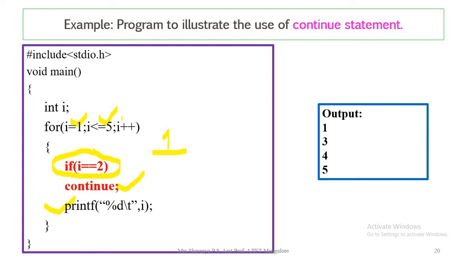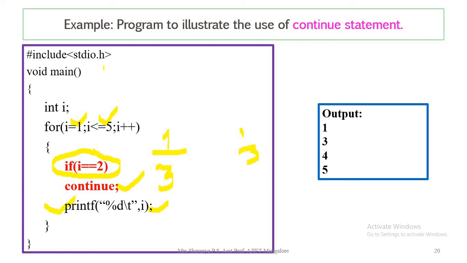The control will come back and increment the i value. Now the i value becomes 3. 3 is double equal to 2? Now the condition is false, and 3 will be printed onto the output screen because of the next line. Like this, it will keep printing the values 1, 3, 4 and 5.